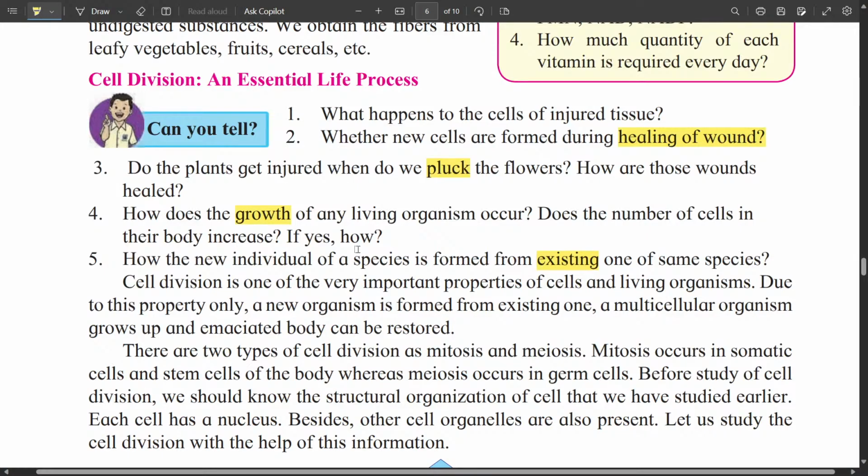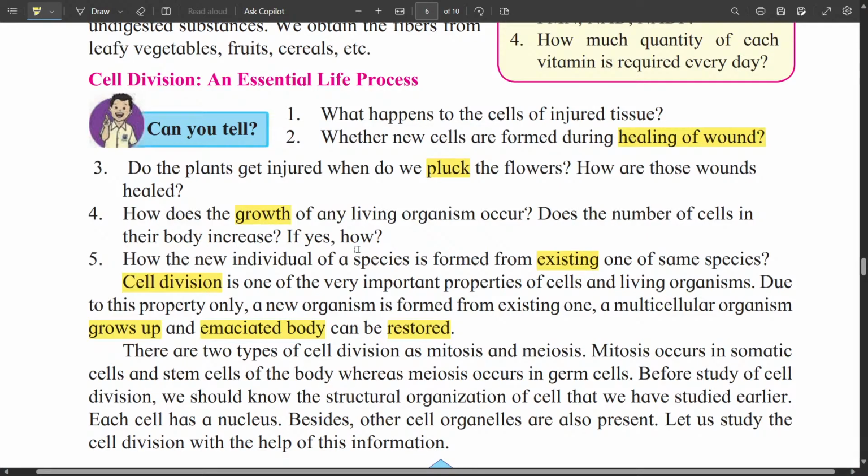So cell division is one of the very important life processes in cells and living organisms. Due to this property only, a new organism can be formed from existing one, that is reproduction, and a multicellular organism grows up. An emaciated body, that means injured body, is healed, is restored.